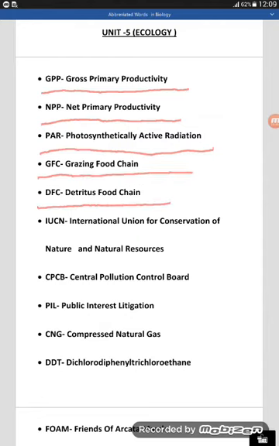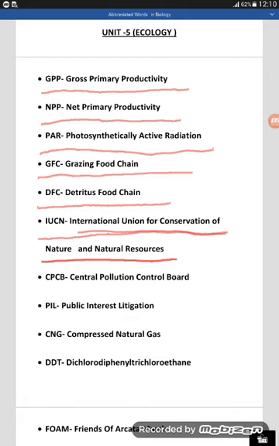And here is another word, IUCN. This word includes only 4 letters, but you are looking here at the bigger one. Its full form is International Union for Conservation of Nature and Natural Resources.